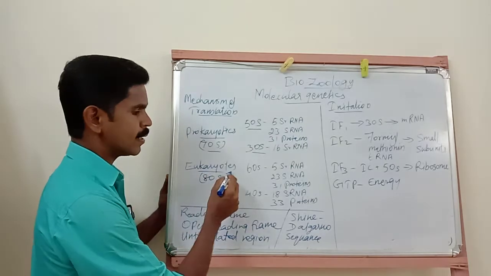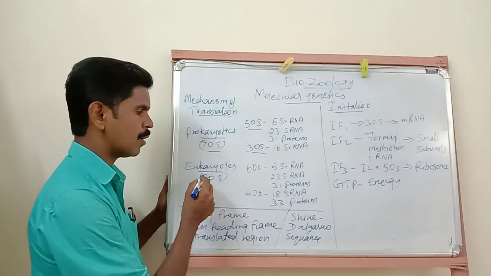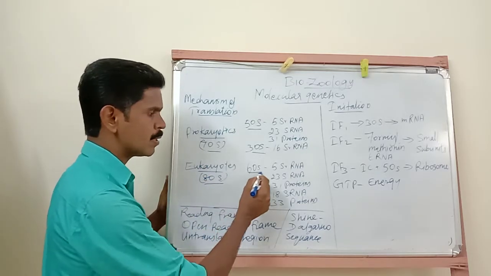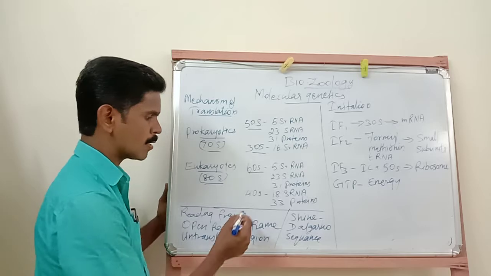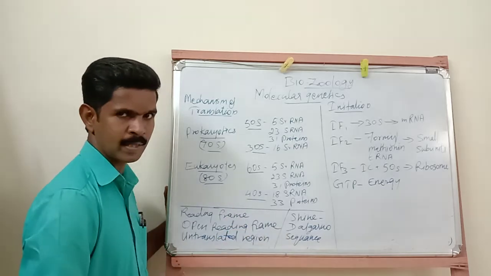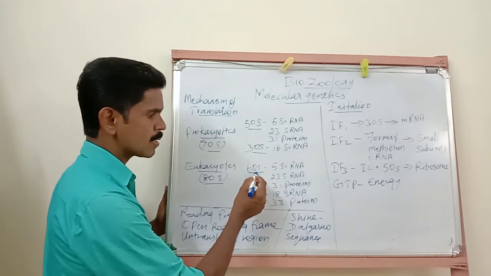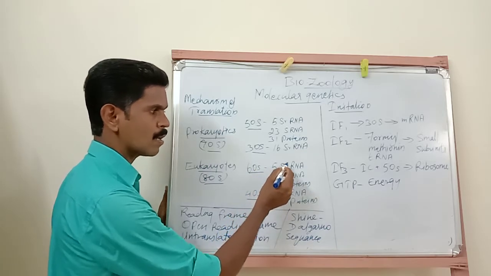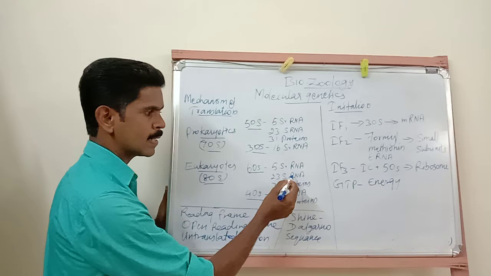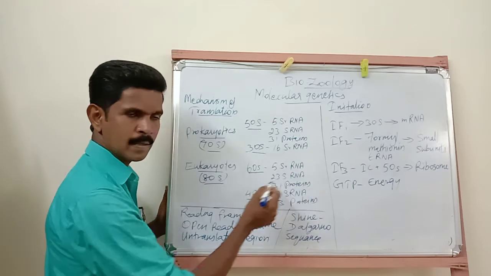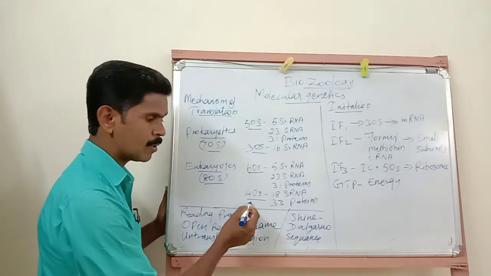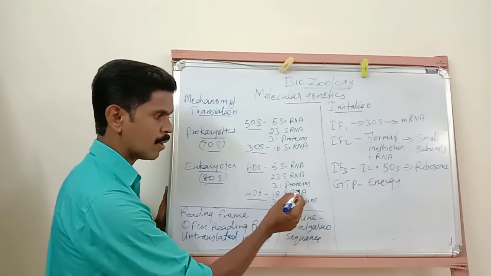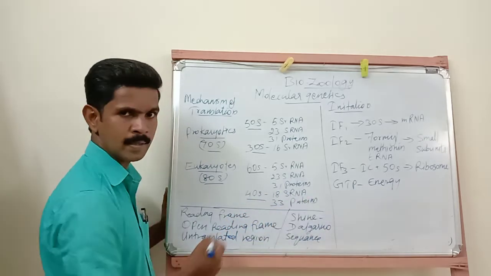Then in eukaryotic organisms, as I already told you, the type of ribosome is 80S. The larger subunit is called 60S and the smaller subunit is called 40S. The 60S subunit consists of 5S rRNA, 23S rRNA and 31 proteins. The smaller subunit, the 40S subunit, consists of 18S rRNA and 33 proteins.